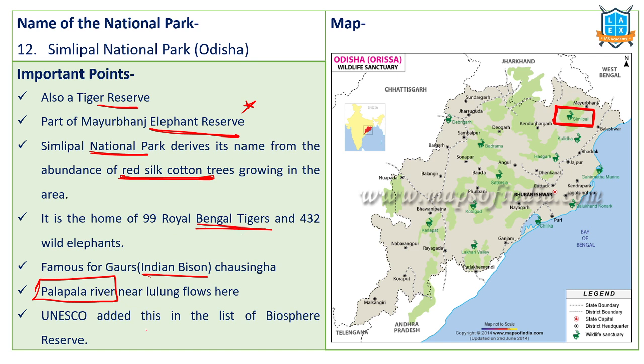Simlipal National Park. It is also declared as a Biosphere Reserve. Simlipal is a tiger reserve, a national park, and is also declared as a Biosphere Reserve. It is near the Mayurbhanj region, so it's part of the Mayurbhanj Elephant Corridor.